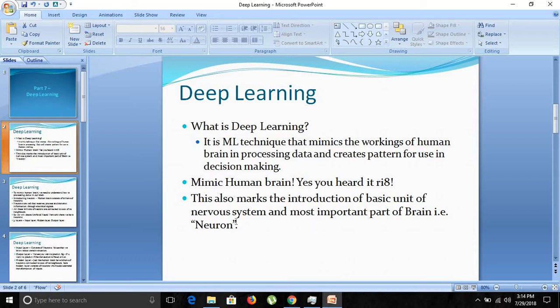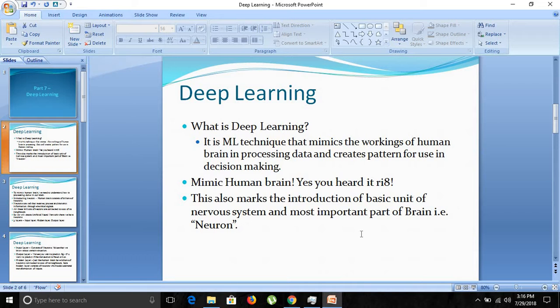With the introduction of a basic unit of our nervous system and the most important part of our brain, which is the neuron. As you know, our brain contains millions and billions of neurons which are connected to each other, and that helps our brain make decisions. That is the idea of how our brain works. So we are looking into how the human brain operates, and then we can create decision making with respect to that.